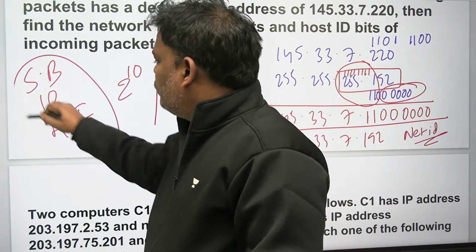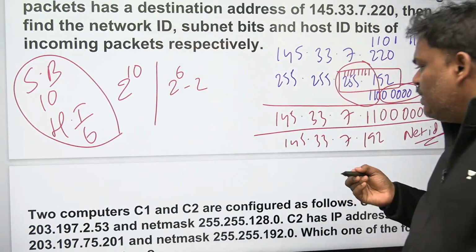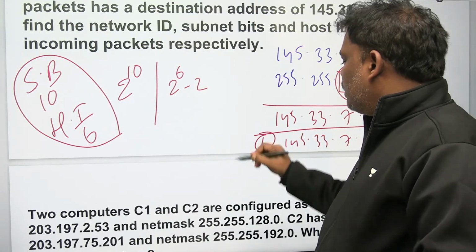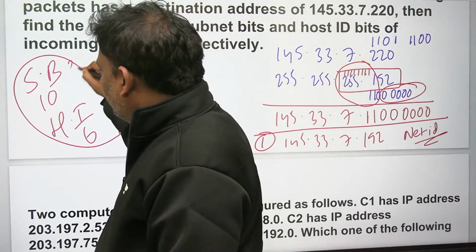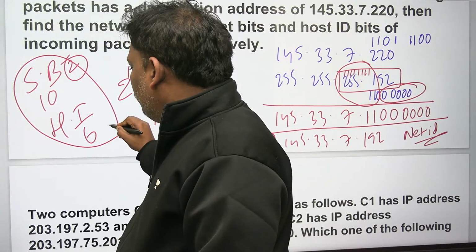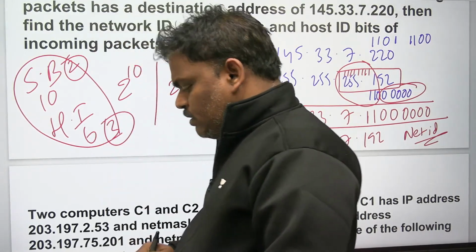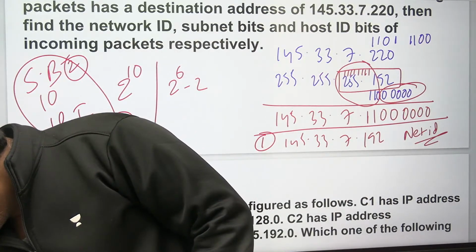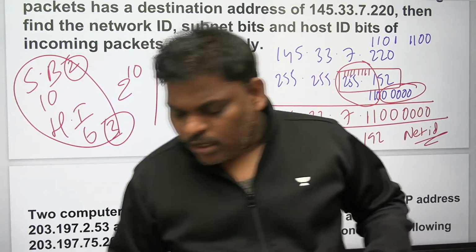Over. If anyone has even a small doubt, please let me know. So for this problem, first one, network ID, I have given. Second one, subnet bits, I have given. Host ID bits, I have given. Totally 3 questions. Please verify if anyone has any doubt. Even a small doubt, check.